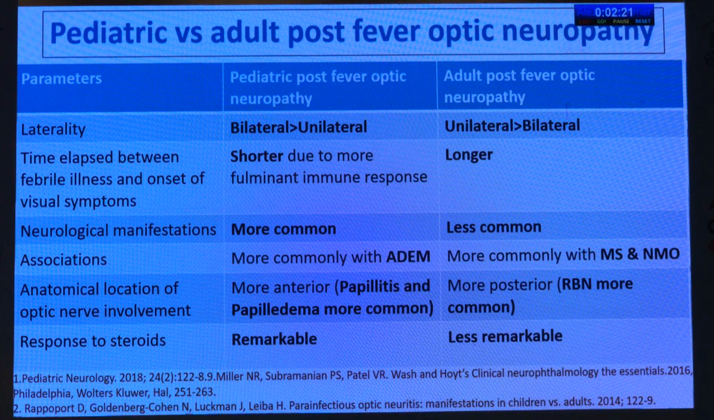The time elapsed is shorter in the pediatric group because of the fulminant immune response, whereas it is longer in the adults. The neurological manifestations are more common in the pediatric group as compared to the adults. The pediatric post-fever optic neuropathy is most commonly associated with acute disseminated encephalomyelitis, whereas adults have a more common association with multiple sclerosis and neuromyelitis optica spectrum disorders. In the anatomical location, papillitis and papilledema are more common in the pediatric variety, whereas retrobulbar neuritis is most common in the adults. And there is a remarkable response to steroids in the pediatric group as compared to the adults.